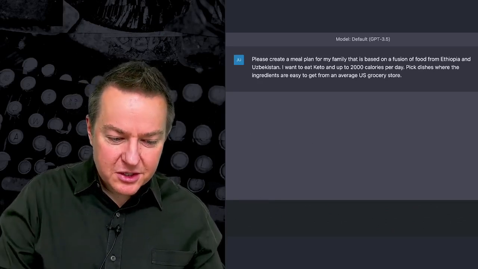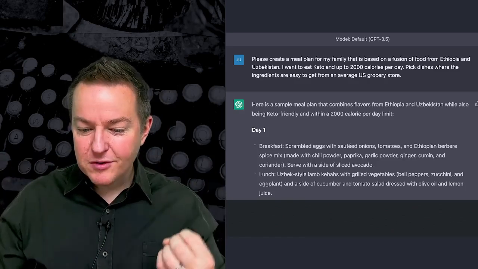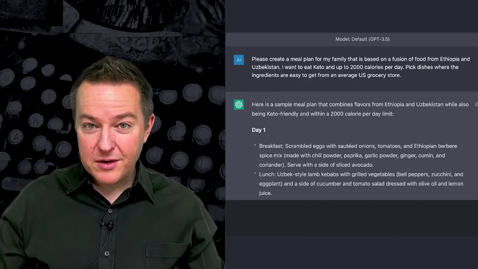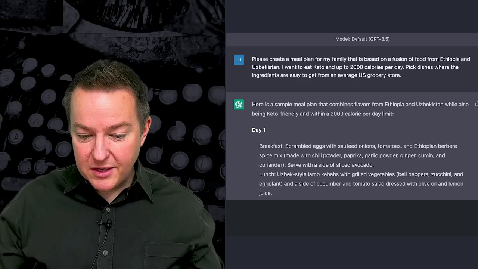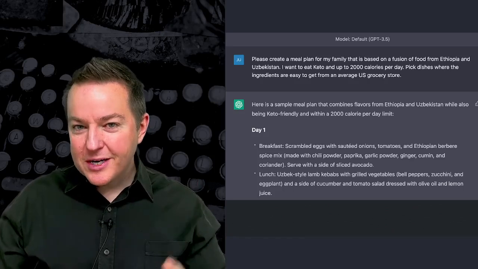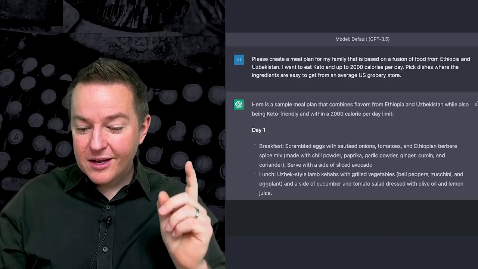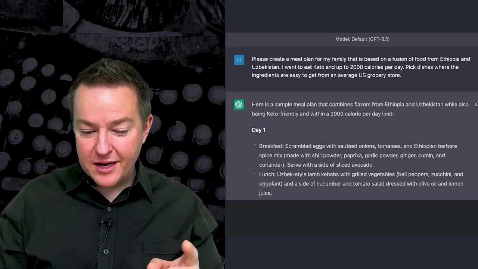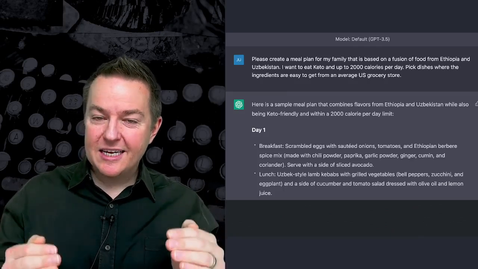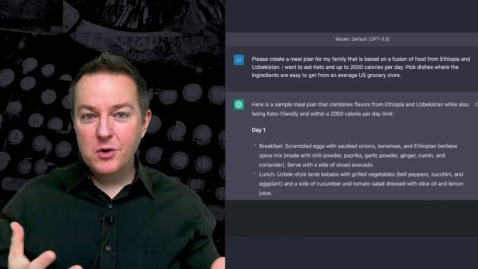So I asked ChatGPT to do this for me, and ChatGPT says, here's a sample meal plan that combines flavors from Ethiopia and Uzbekistan while also being keto friendly and within a 2,000 calorie per day limit. Breakfast, scrambled eggs with sauteed onions, tomatoes, and Ethiopian berber spice. Now notice what it does. It puts in parentheses, made with chili powder, paprika, garlic powder, ginger, cumin, and coriander. Now what it's signaling is berber spice is something you can get at the average US grocery store. All of these spices are easy to obtain from a normal US grocery store.